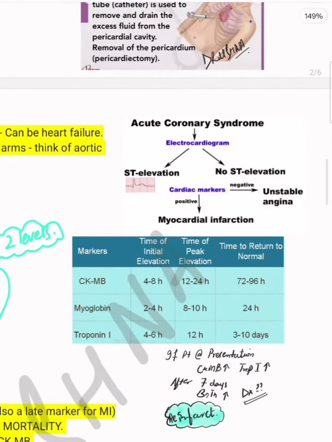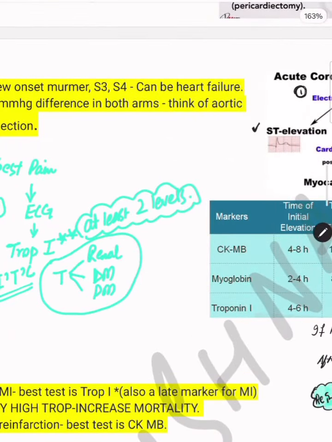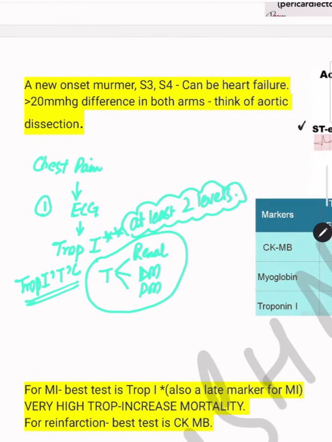Again, touching the ACS investigations. When a patient comes to you with ACS, the first line investigation you have to do is ECG. On ECG, if you find ST elevation, this is a straightforward diagnosis of STEMI. But if you can't find ST elevation, there are two possibilities. It can be your non-STEMI, and it can be your unstable angina. These two are differentiated on the basis of troponin. And among the troponins, we have three troponins: troponin I, troponin T, and troponin C.